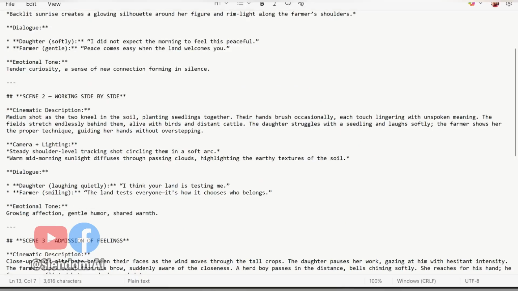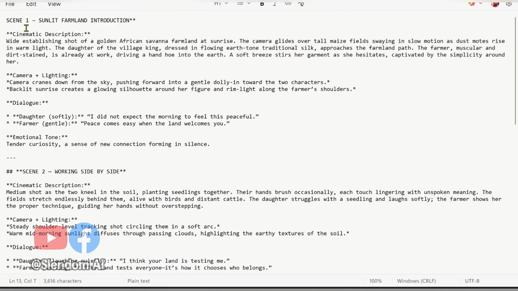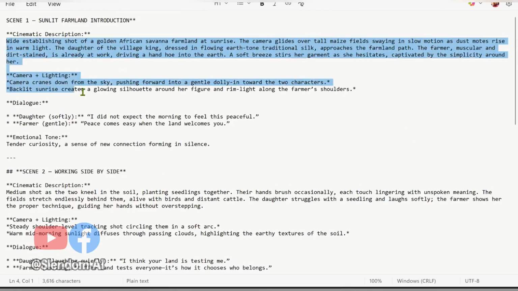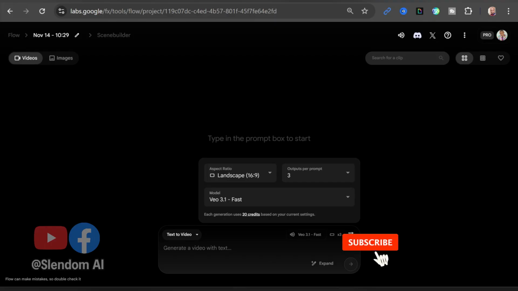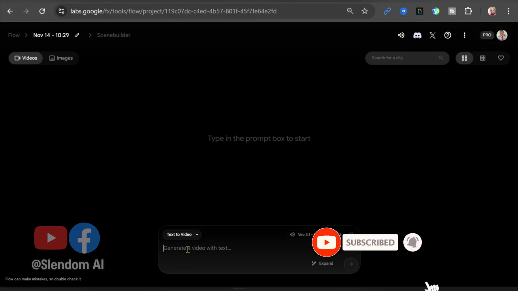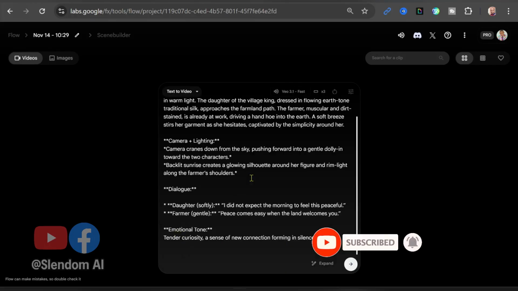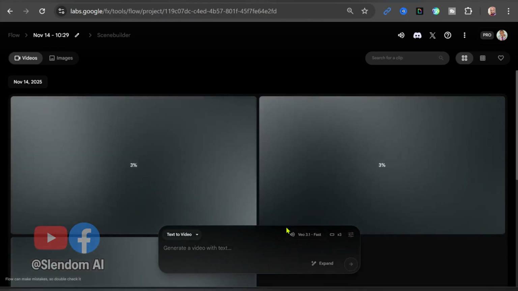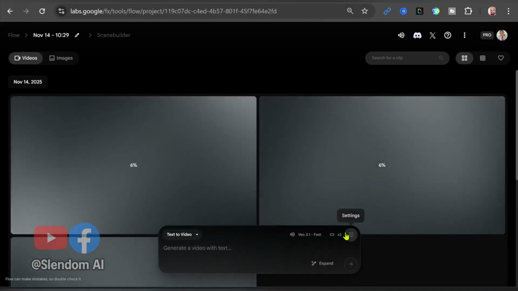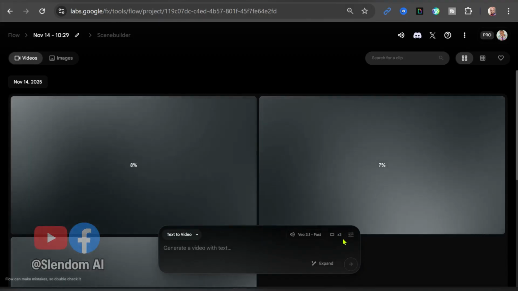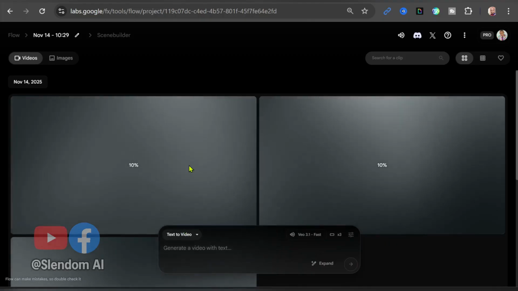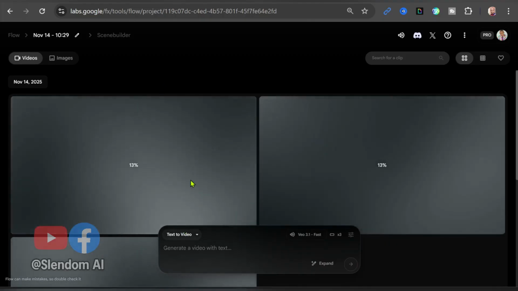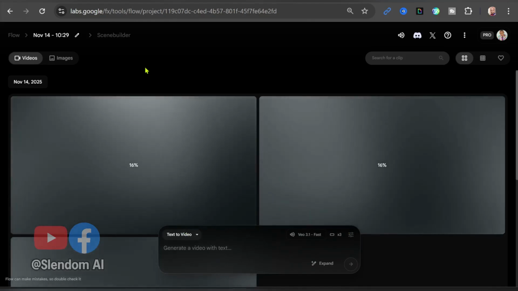Then I will come to where I have my prompt for my video. So you can see scene 1 here. So I'm going to copy all these like this, and then I'm going to go back and paste it here. Then we hit generate to have our video generated for us. Oh, I didn't change the number of times I wanted it to generate. Okay, I wanted it to be 1, but it's generating 3, but there's no problem. We are going to pick the best one out of the 3.